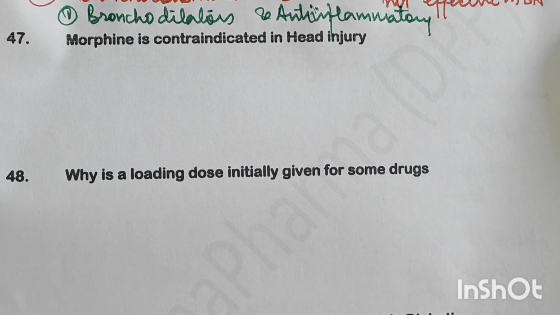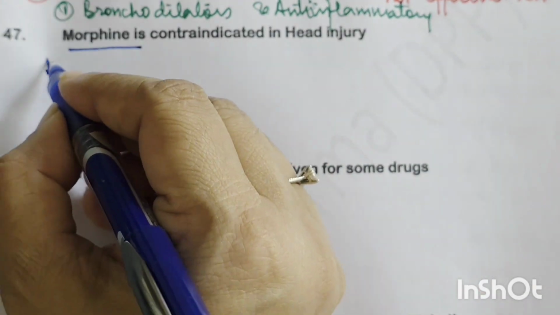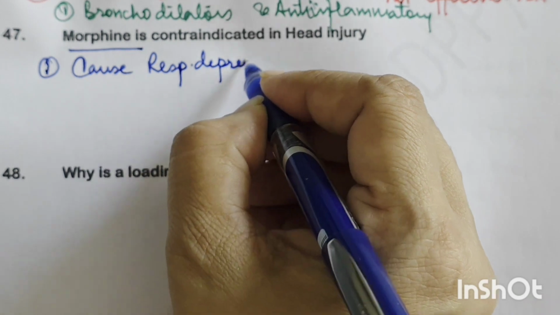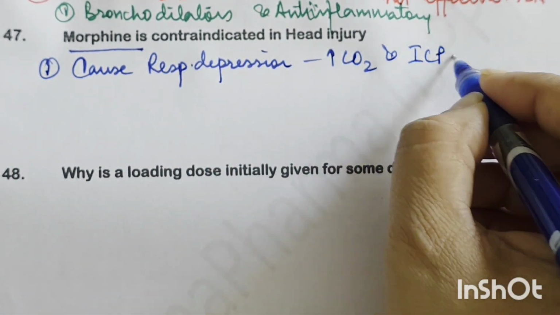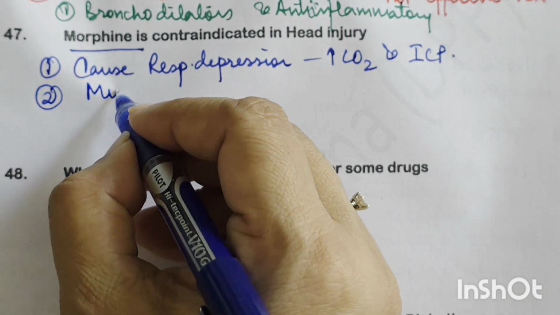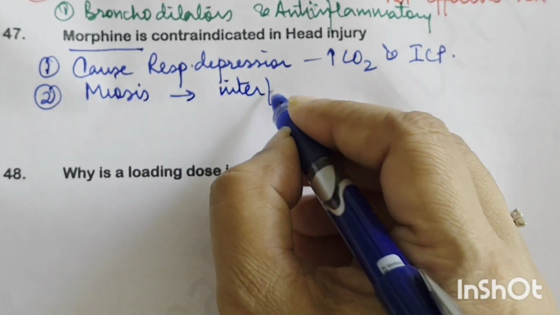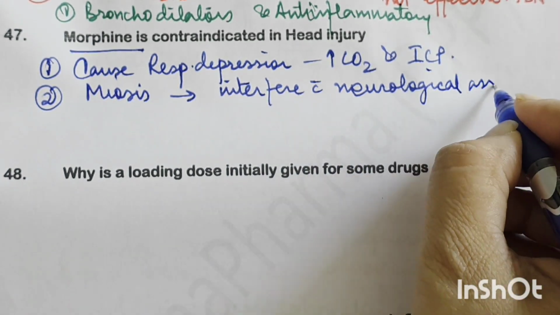Next, why is morphine contraindicated in head injury? We have done this earlier also. Morphine is contraindicated. It's an opioid. First thing, it causes respiratory depression, right? So it can increase carbon dioxide, causing hypercapnia and increased ICP. It causes miosis. So by causing miosis, it can interfere with the neurological assessment, right?